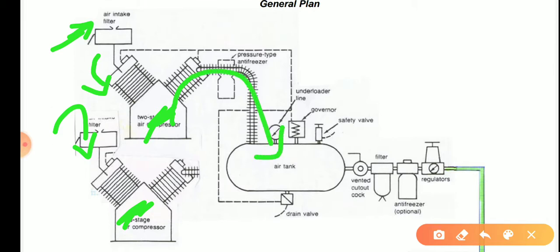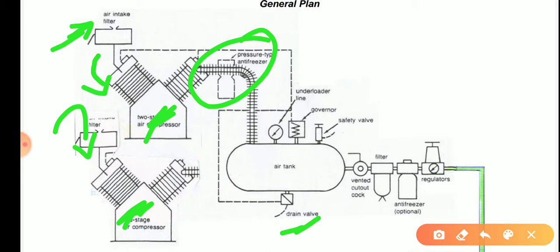Before it enters the air tank, it crosses the pressure type antifreezers. So there is an element provided between this air tank and the air compressor, because we are not directly storing whatever air is compressed in the air compressor. We will process it, and only after that we send it to the air tank. If there is any excess liquid, because there is a lot of moisture in atmospheric air, that will be collected at the bottom of the tank and released to the outside with the help of the drain valve.